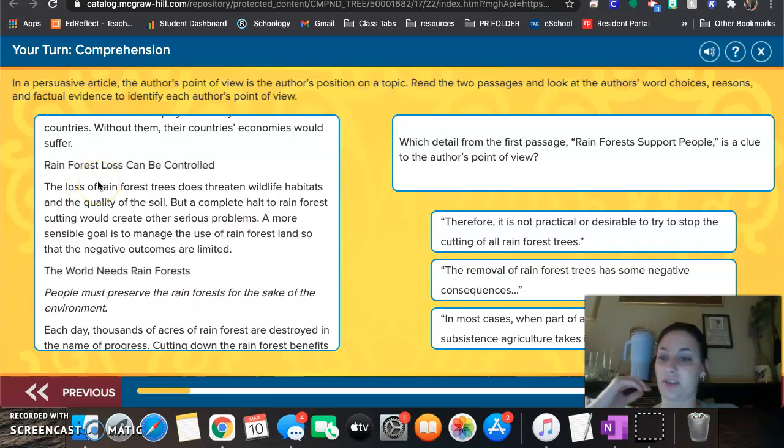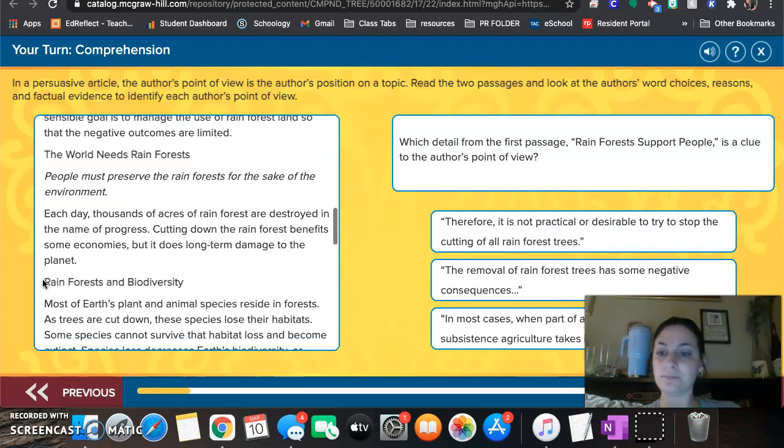Rainforest loss can be controlled. The loss of rainforest trees does threaten wildlife habitats and the quality of the soil. But a complete halt to rainforest cutting would create other serious problems. A more sensible goal is to manage the use of rainforest land so that the negative outcomes are limited.